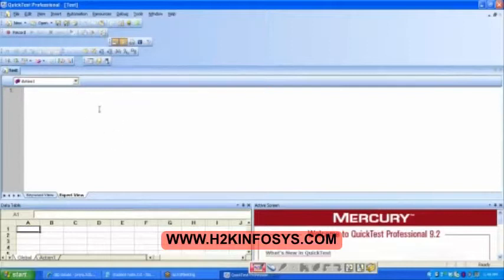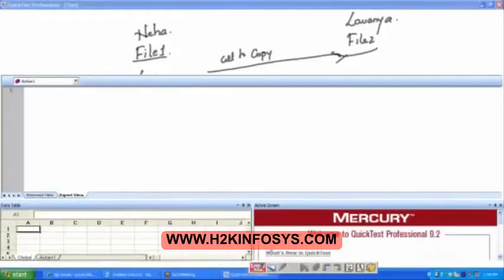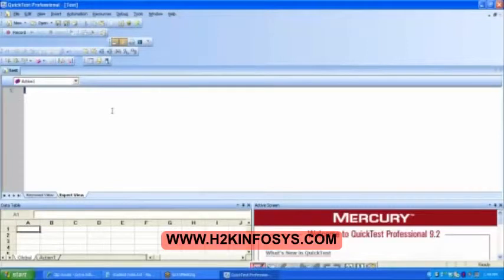Okay, so this is another file which we have created, a new file. And here we will be recording what? Tell me, what are we going to record here? What should we record as per our plan? We had planned here something, right? What are we going to record here? Yes, exactly. Open order. Let's record the open order.